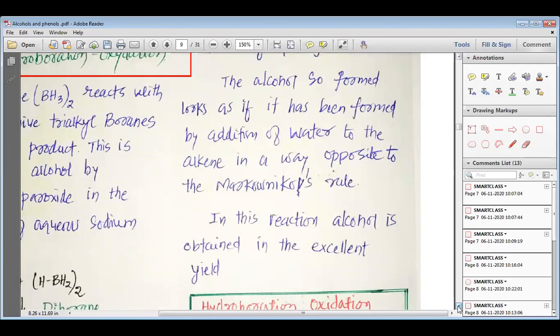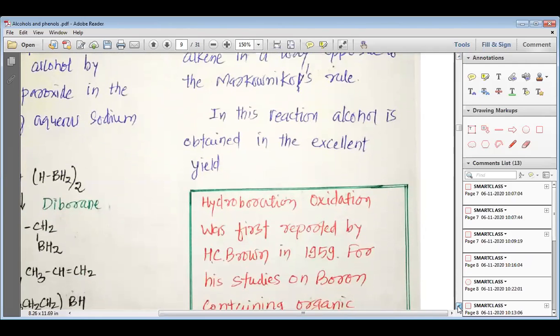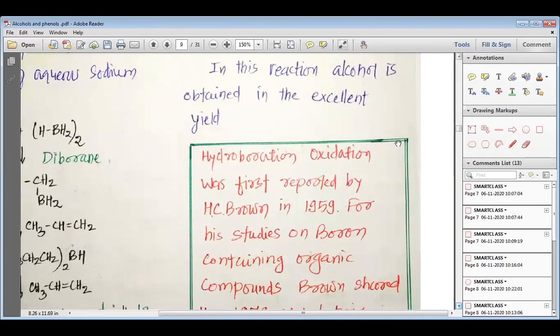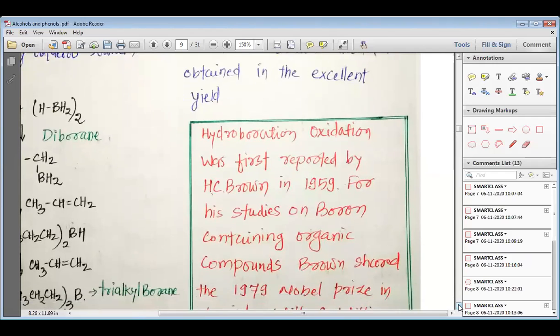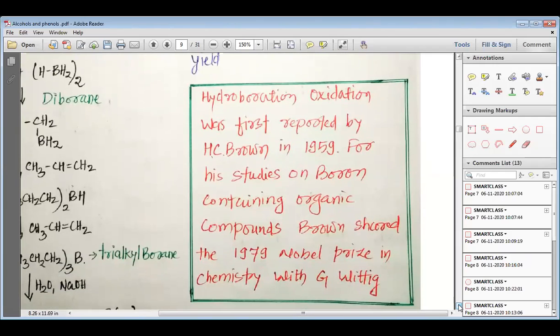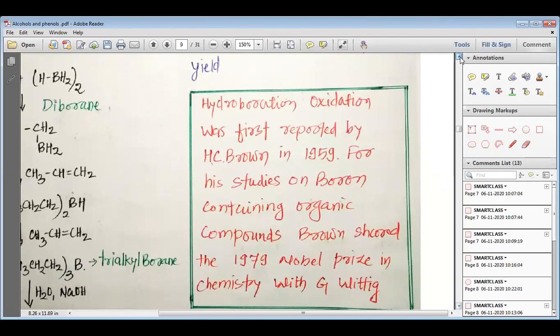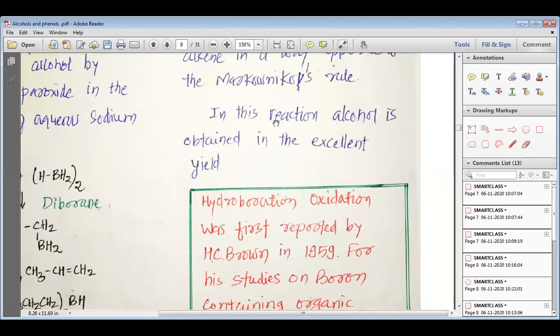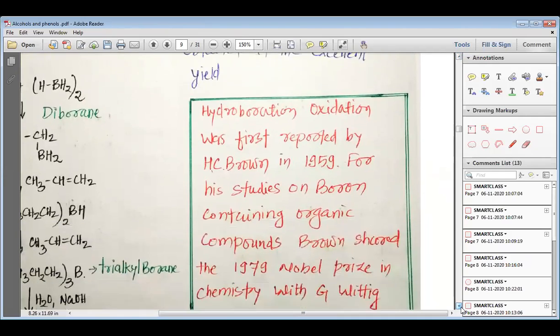In this reaction, alcohol is obtained in excellent yield. So when we choose hydroboration oxidation, the product is obtained in a good percentage, and that is why we can say that by the process of hydroboration, alcohol is obtained in an excellent amount.